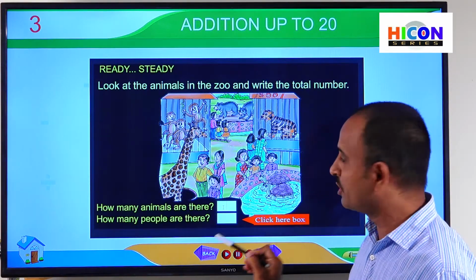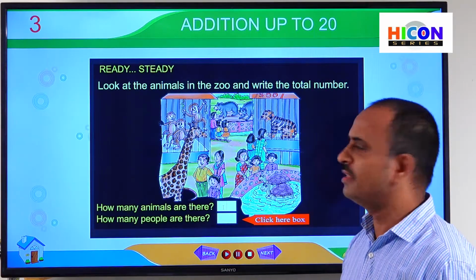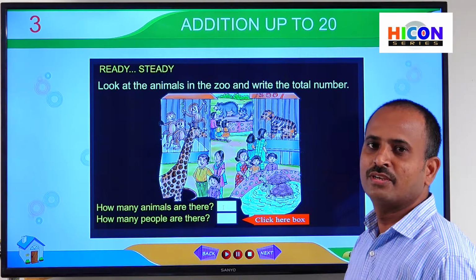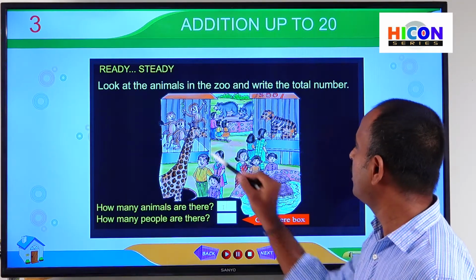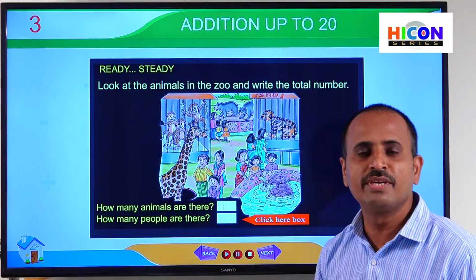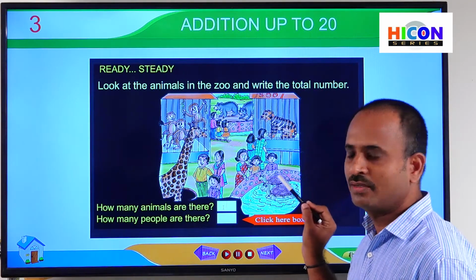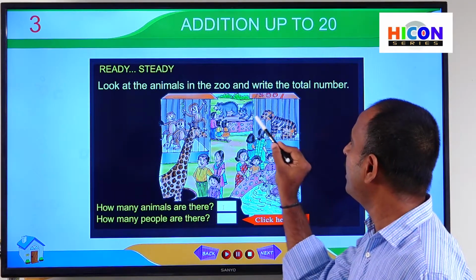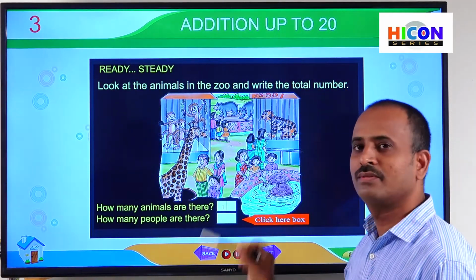Now our task is, how many animals are there? How can we get the number of animals in this picture? We just have to put together all these animals, then we will get the total number. Put together means just count all the animals together.